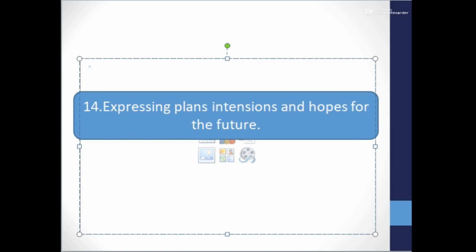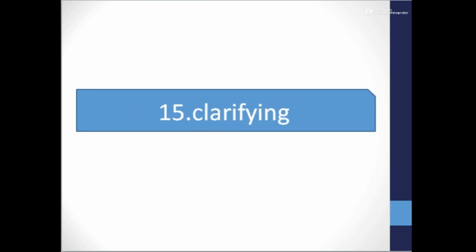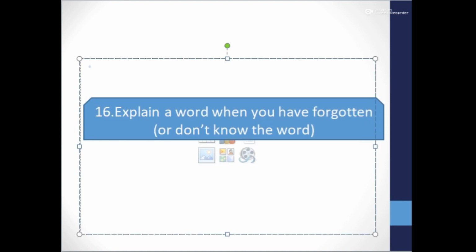Expressing plans, intentions, and hopes for the future. Clarifying, we also clarify things. Explain a word when you have forgotten or don't know the word. I want to use a word, but when I forgot that word, what I am trying to do is substitute the word with a different word.